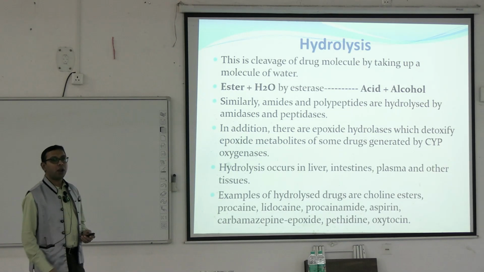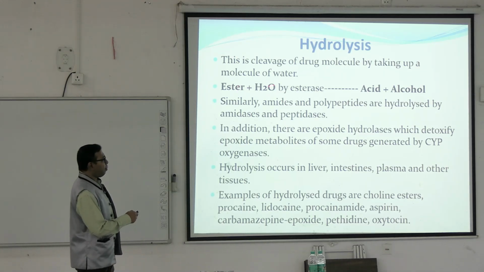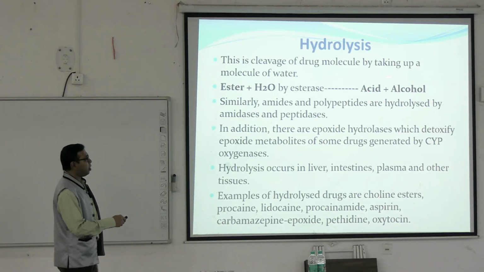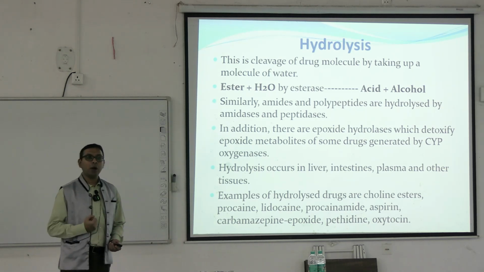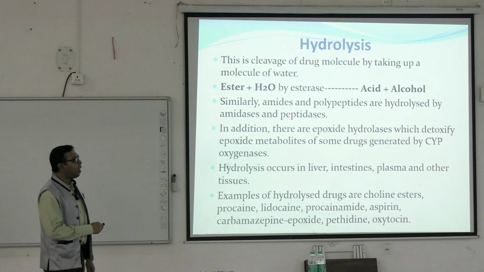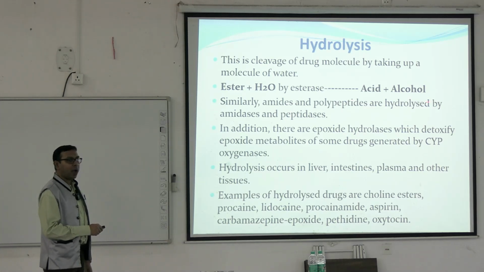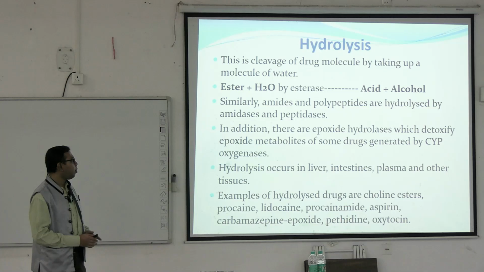Next, coming to the hydrolysis. Hydrolysis means ester plus water. By esterase, it is converted to acid plus alcohol. So, they are taking up a molecule of water. So, there will be lysis, hydrolysis. Different amides and polypeptides are also hydrolyzed by the amidases and peptidases. This is also present in our body.